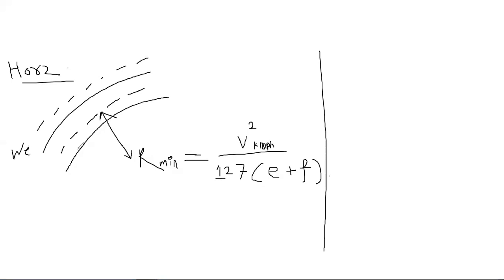Now extra widening is also of two types. Extra widening is of two types basically: mechanical extra widening, that is the WM, and psychological extra widening, that is the WPS.